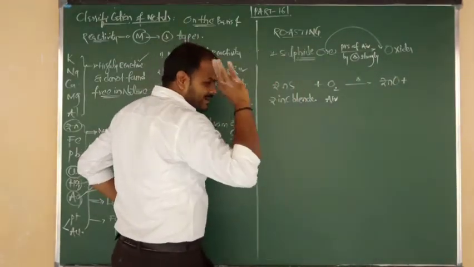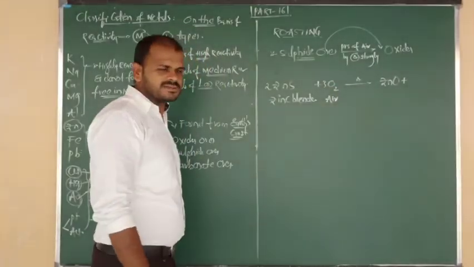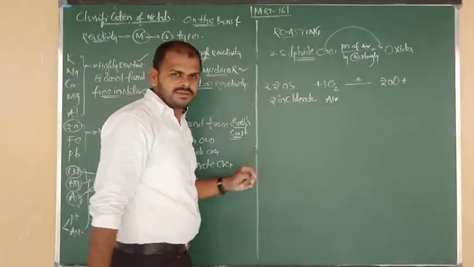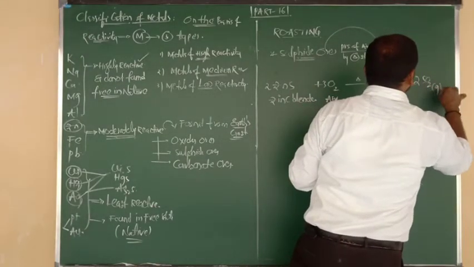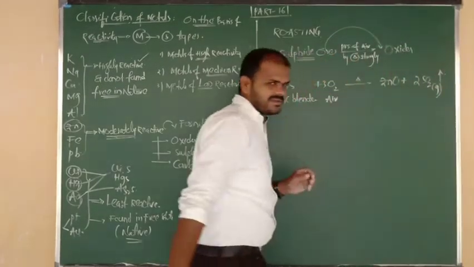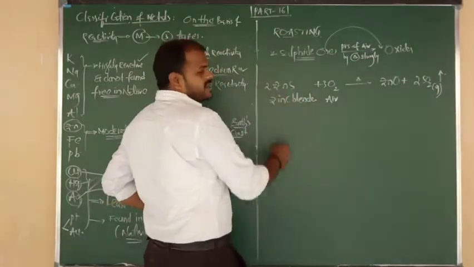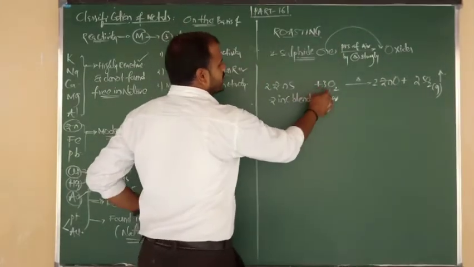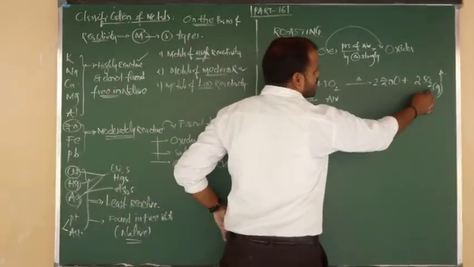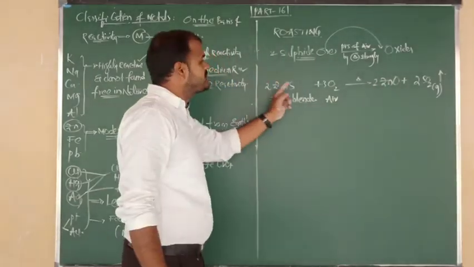But as per balancing, we always require 2 moles here and 3 moles here, because there are 2 sulfur atoms, which are removed in the form of sulfur dioxide gas. How many zinc atoms are there? 2 zinc atoms here and 2 zinc atoms there. 3 twos are 6 oxygens, 2 twos are 4, 4 plus 2 is 6. Everything is balanced, so the fixed ratio is 2:3.